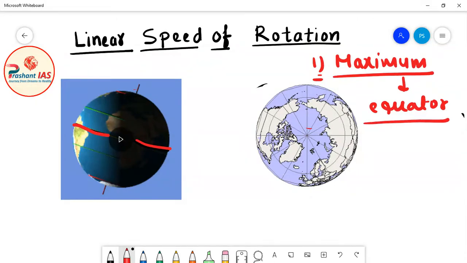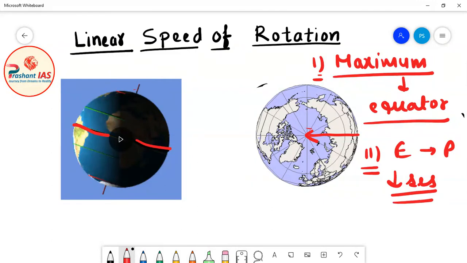And the second thing which is relevant for us is that as a person moves from equator towards pole, the speed of rotation decreases. Now the third thing is also very important. Now I have told you that speed is equal to distance upon time.